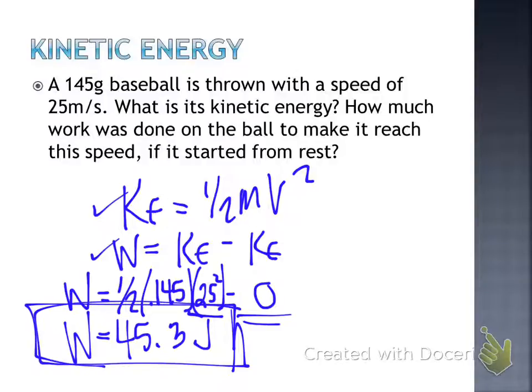Even though work is a scalar quantity, what if our final kinetic energy was less than our initial kinetic energy? That would give us a negative net work. That's okay. You can include the negative. It's just not something that is 100% necessary all the time. But if your number comes out negative, just include it. I know it's scalar, so it doesn't technically need that direction, but go ahead and include it if a negative comes with it.